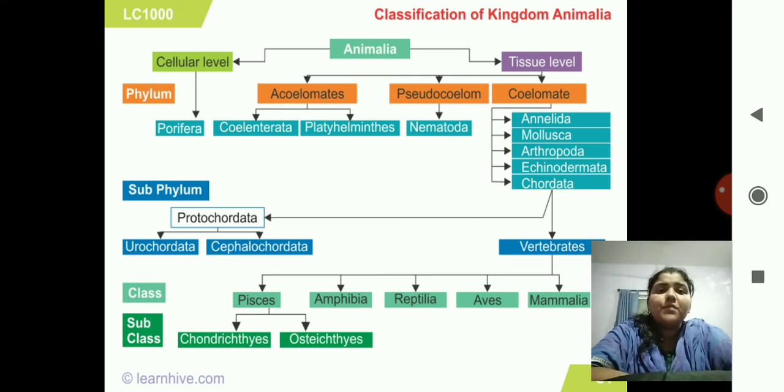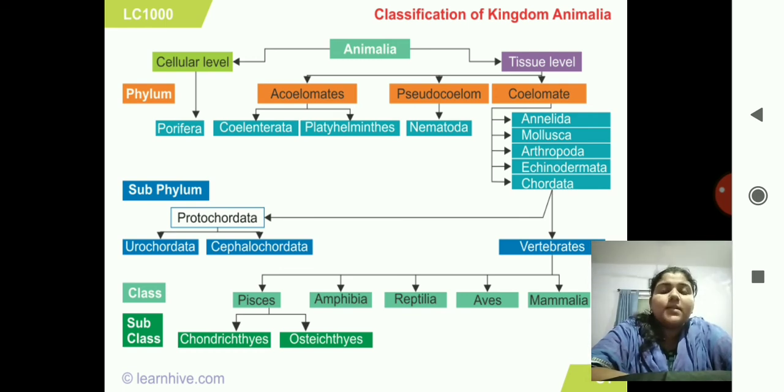Acoelomates consist of Coelenterata and Platyhelminthes, pseudocoelomates have Nematoda, and coelomates consist of Annelida, Mollusca, Arthropoda, Echinodermata and Chordata. Next, there are subphyla. In Chordata, there are again two subphyla, Protochordata and Vertebrata.